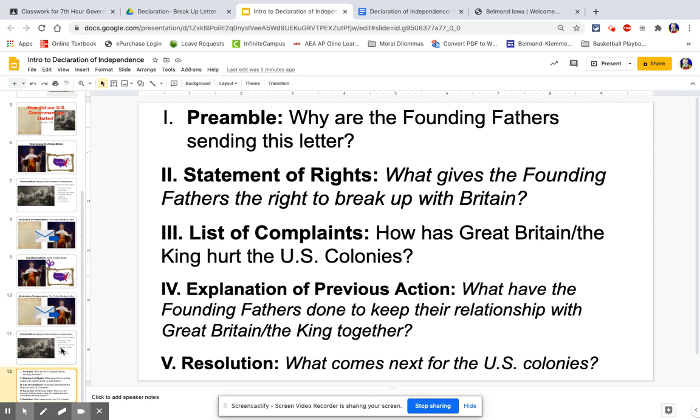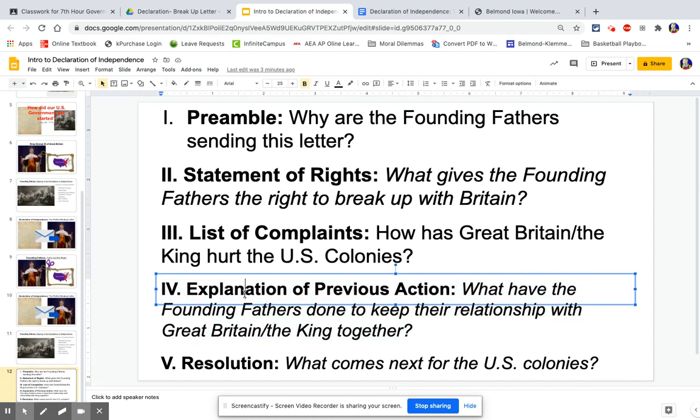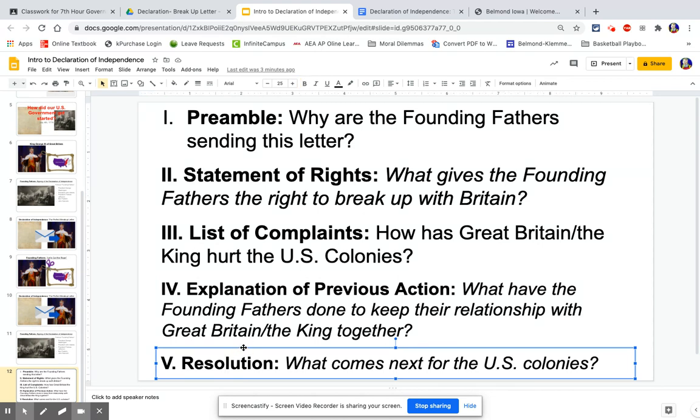We're going to air them all out and list every single complaint we have with either the king or our relationship with Great Britain. Then there's an explanation of previous action, where they explain, here's everything we have tried to do to keep our relationship together, but this just isn't working. And last but not least, here's what we think is going to come next.